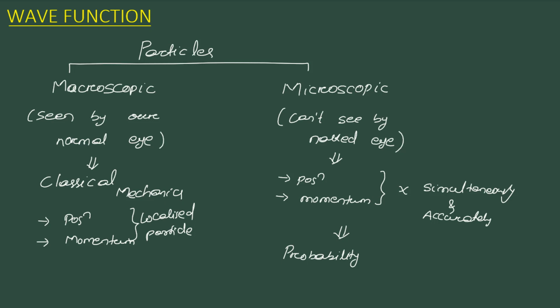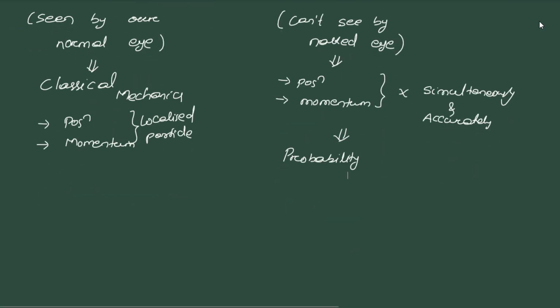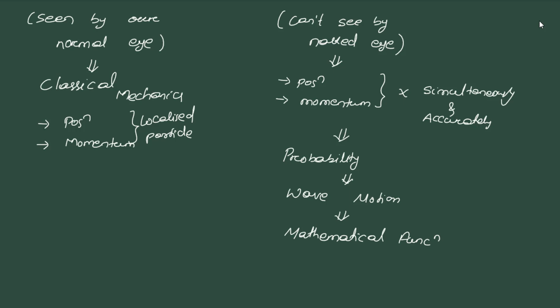Yes or no? So as we don't know this particle, let us assume that the particle has a wave motion. What I say? The particle has a wave motion. To explain this wave motion, we use a mathematical function which gives the idea about the particle.